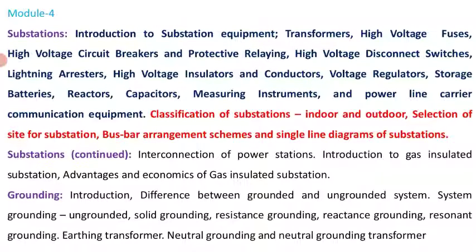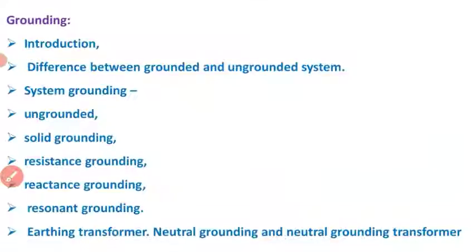As our discussion is going under module 4, today's discussion point is grounding. In this grounding, I'm going to discuss the following points.